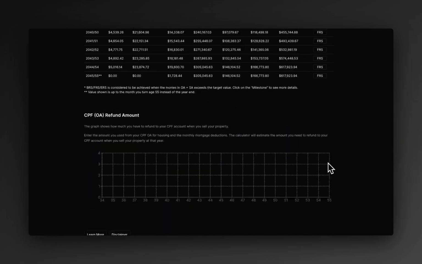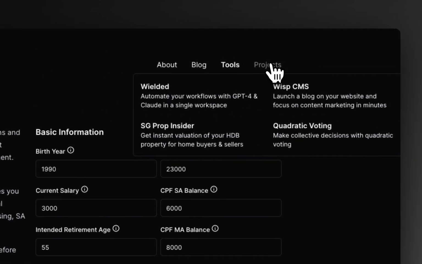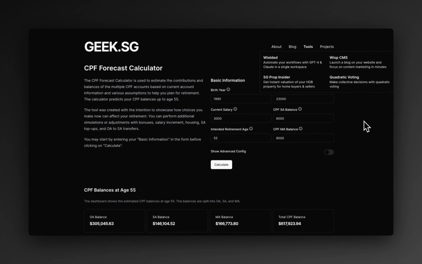Right, so take note that this is the CPF Forecast Calculator. There are other interesting projects that you might be interested in, specifically for Singaporeans. You might be interested in the valuation of your HDB. So there's yet another tool over here under the projects where you can get an instant valuation of your HDB property.